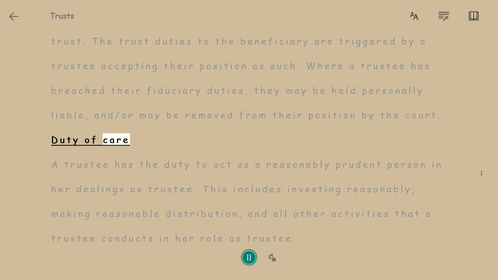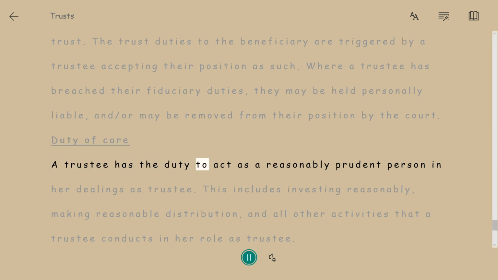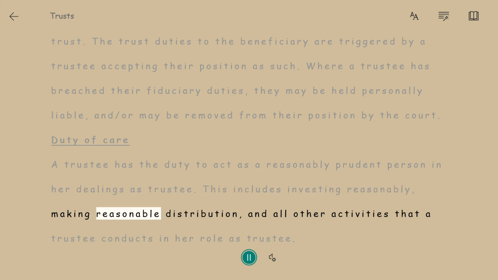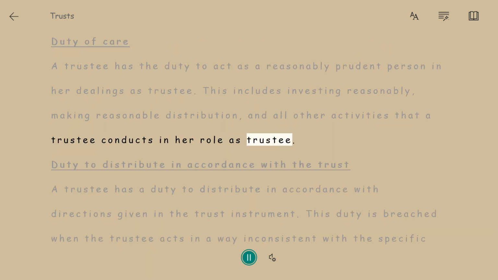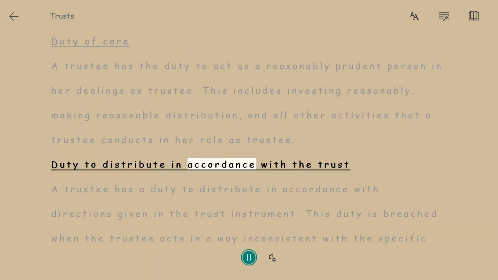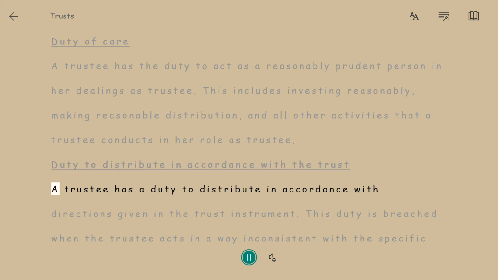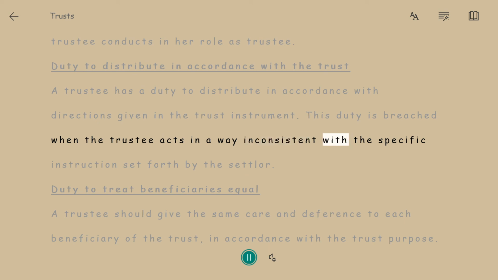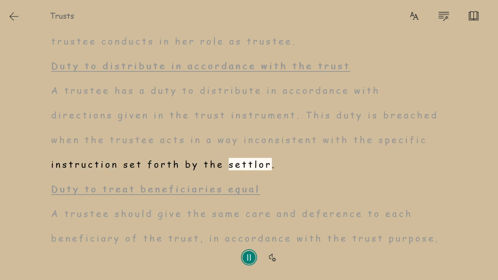Duty of care. A trustee has the duty to act as a reasonably prudent person in her dealings as trustee. This includes investing reasonably, making reasonable distribution, and all other activities that a trustee conducts in her role as trustee. Duty to distribute in accordance with the trust. A trustee has a duty to distribute in accordance with directions given in the trust instrument. This duty is breached when the trustee acts in a way inconsistent with the specific instructions set forth by the settlor. Duty to treat beneficiaries equal.